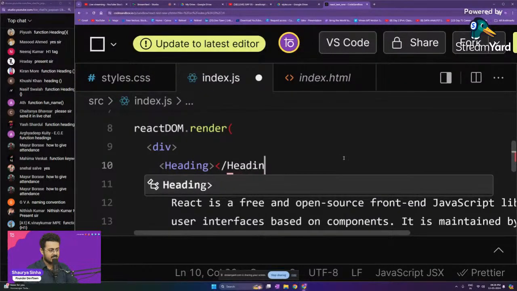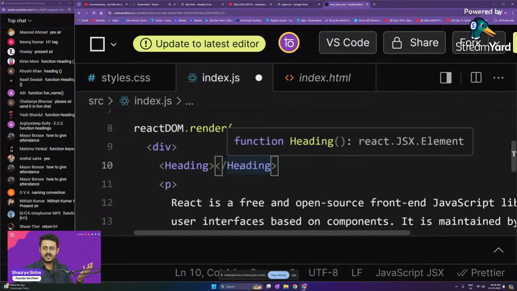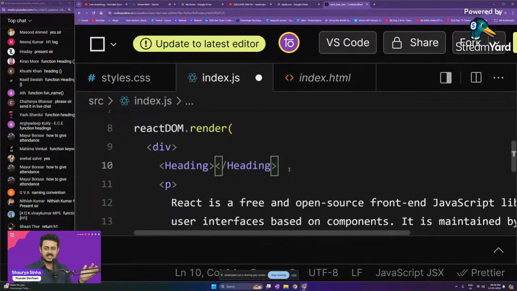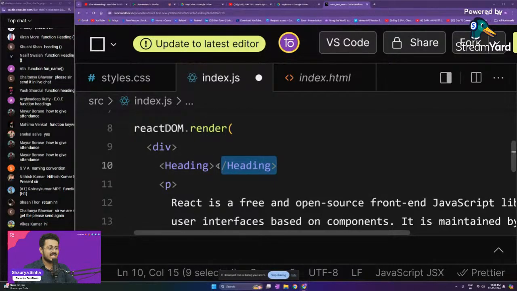But because this heading tag does not require any kind of content in between it, it makes no sense to put up an opening tag as well as a closing tag. So here what we're going to use is called a self-closing tag, guys. So instead of doing this, we're just going to write it like this, okay?